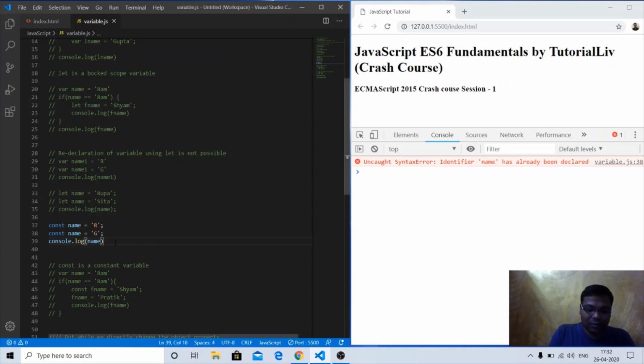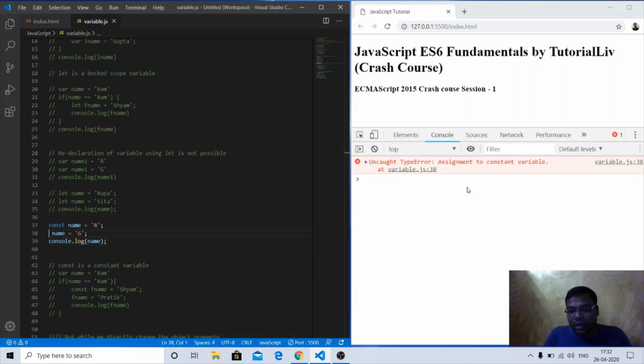But if you want to reassign the variable value with a new value, like here, the error at this time is assignment to constant variable. As we have declared this name variable with const, that is a constant variable, it won't allow us to reassign any new value to that variable.